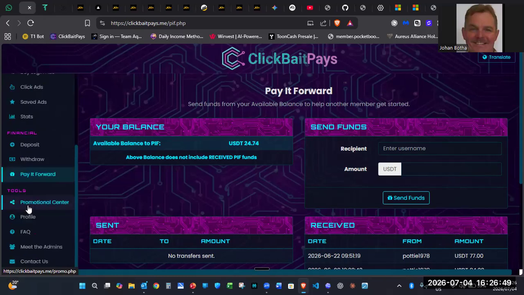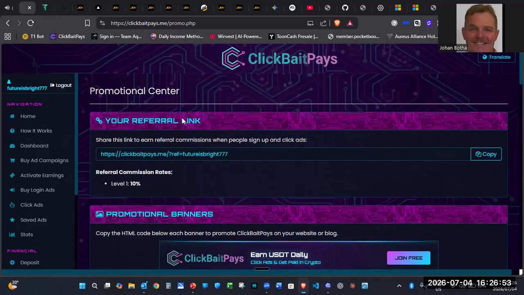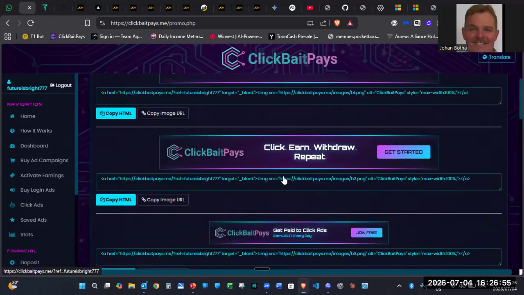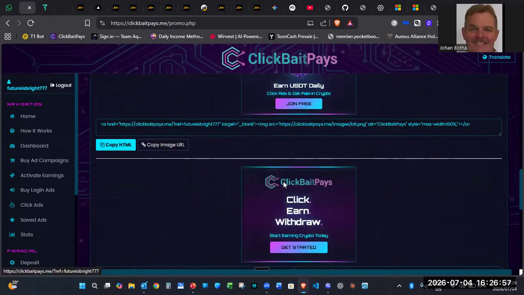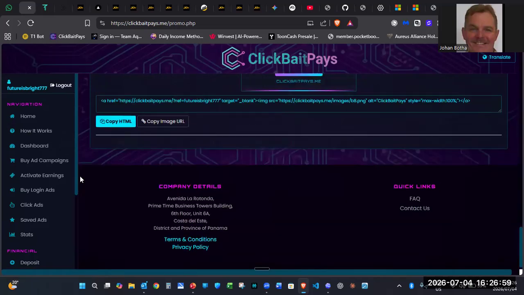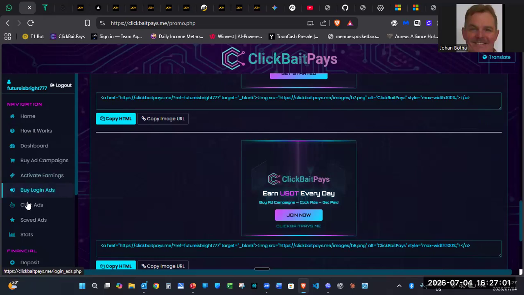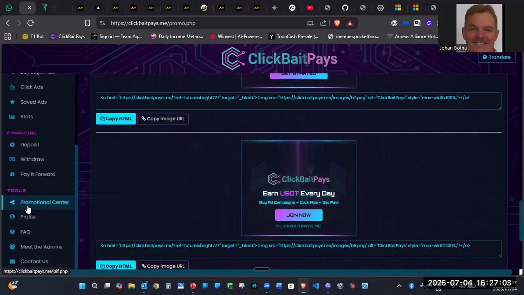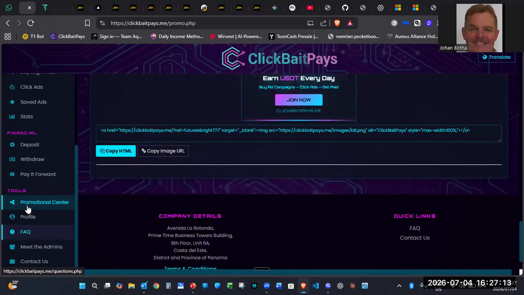And then your promotional center, here you can get your link to share in different formats. That's basically what this is, advertising campaigns and so on. So you can advertise your own. With each new ad campaign that you purchase, you can add a new or different product that you want to promote.